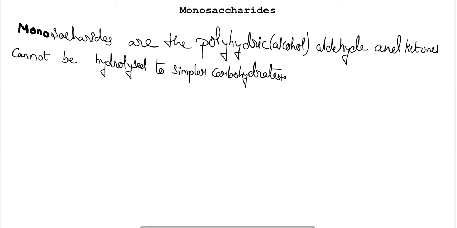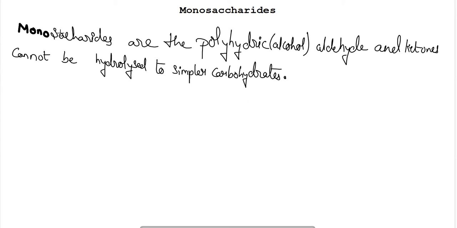It means that they are in their simplest form only, and they cannot be further hydrolyzed to a simpler form. So that type of saccharides is termed as what? It will be termed as monosaccharides.